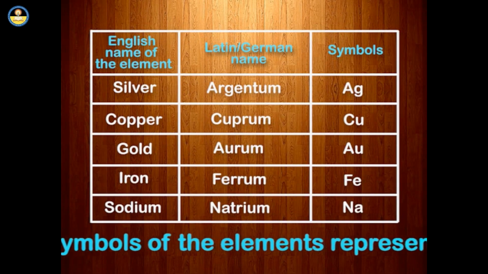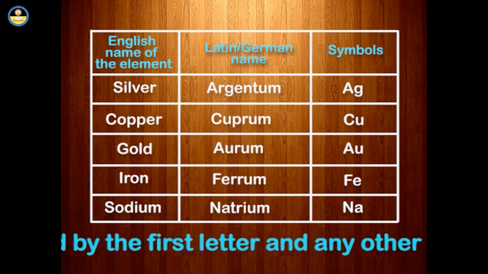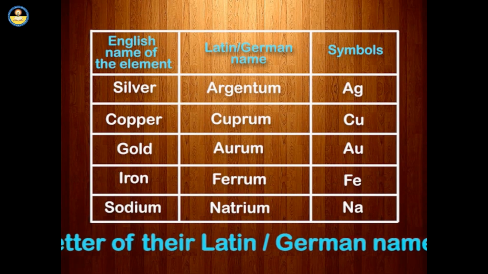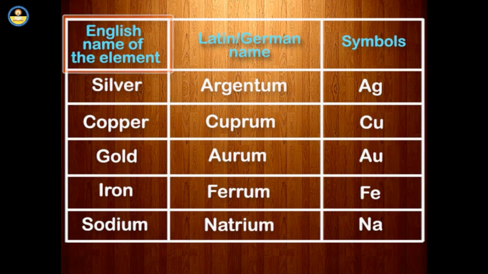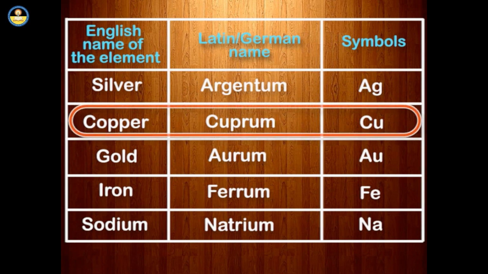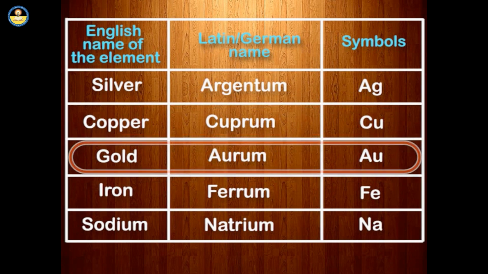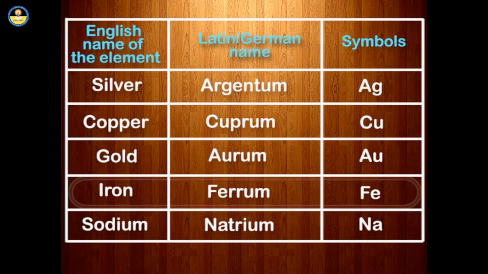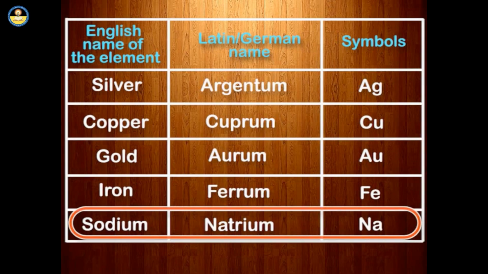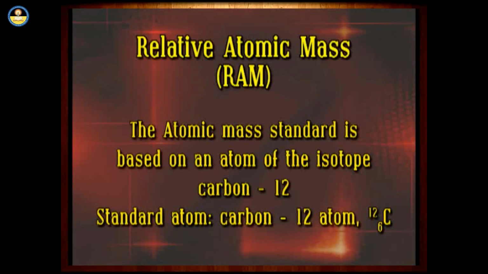Symbols of the elements represented by the first letter and any other letter of their Latin or German names. English name of the element, Latin or German name, symbols. Silver, argentum, Ag. Copper, cuprum, Cu. Gold, aurum, Au. Iron, ferrum, Fe. Sodium, natrium, Na. The atomic mass standard is based on an atom of the isotope of carbon-12.